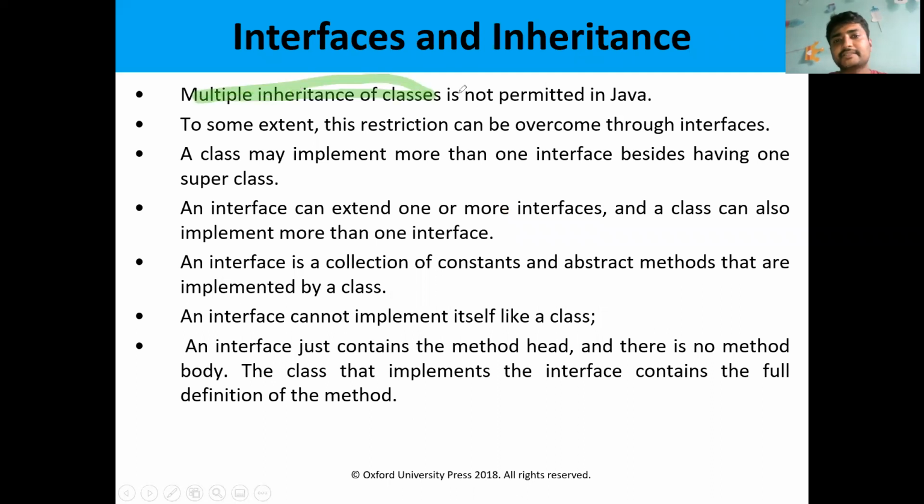Multiple inheritance of a class is not permitted in Java. To some extent, this restriction can be overcome through the interfaces. A class may implement more than one interface besides having one superclass. So a class can implement more than one interface, but in inheritance, a subclass can have only one superclass.